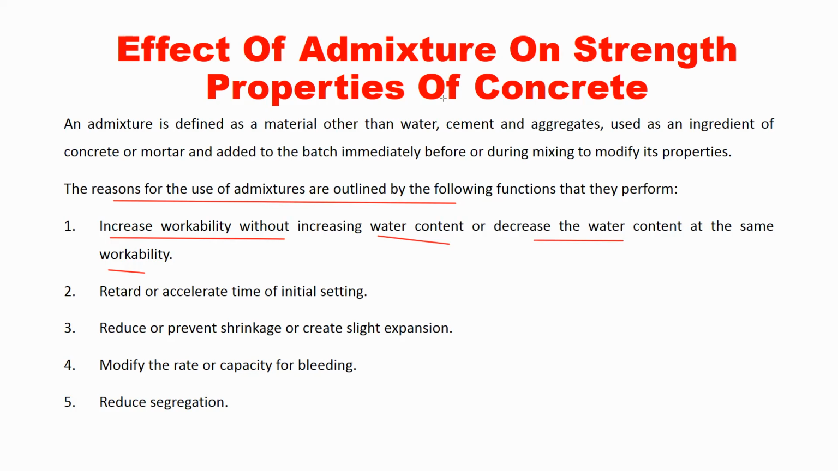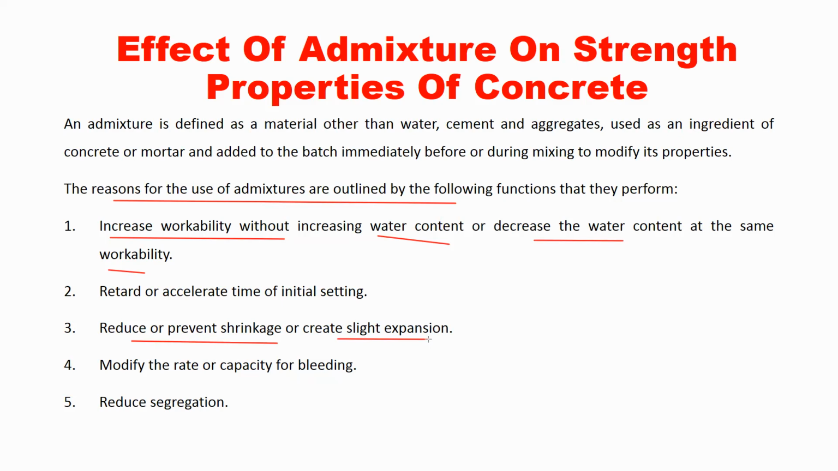Understood? So we can increase the workability, we can reduce the water requirement, we can increase the setting time, and we can decrease the setting time of concrete. Next, the third one is to reduce or prevent the shrinkage or create slight expansion. With the help of admixture, we can reduce the shrinkage or we can prevent the shrinkage.